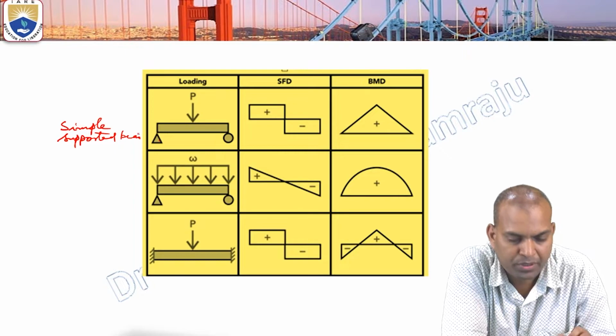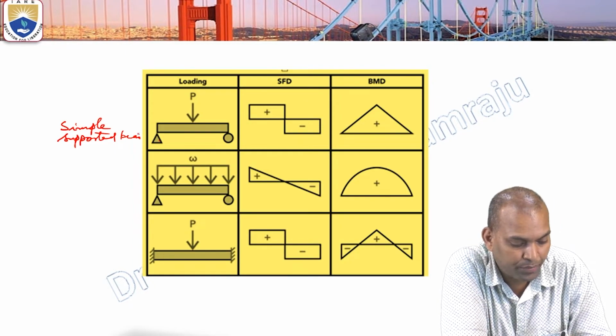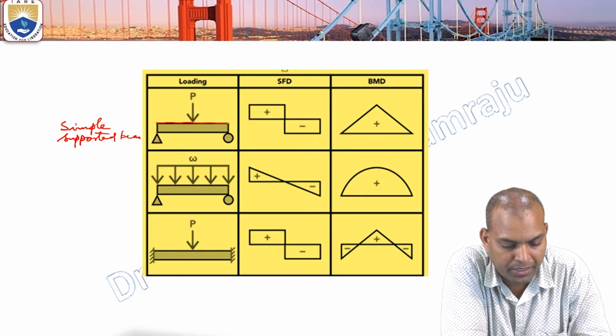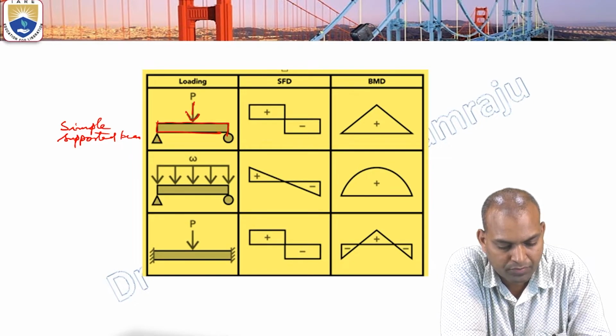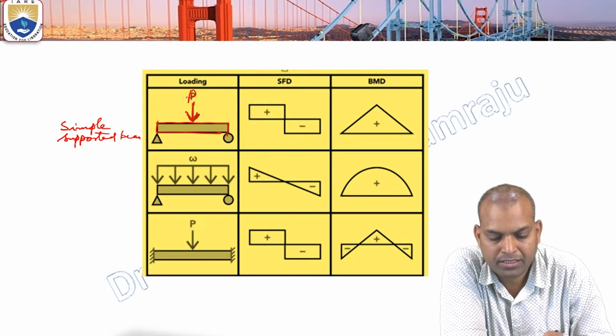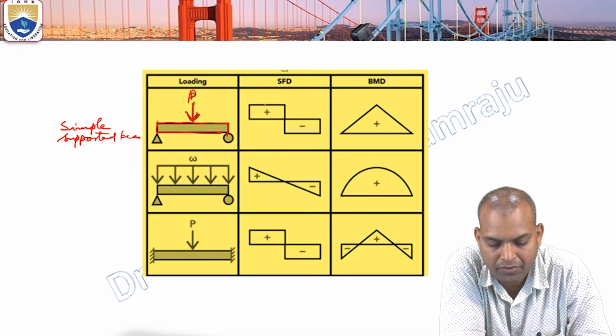It is a simply supported beam. For this simply supported beam, the load is applied here, it is a point load. When the point load is applied, the shape of the shear force diagram, SFD, will be like this.